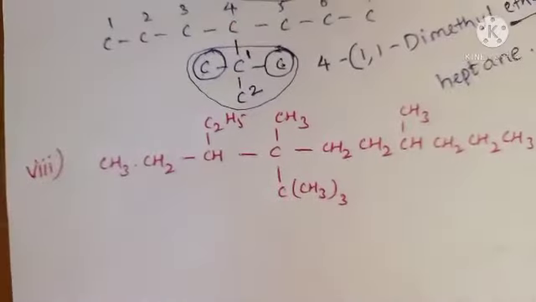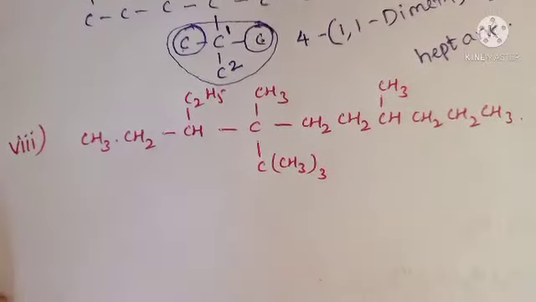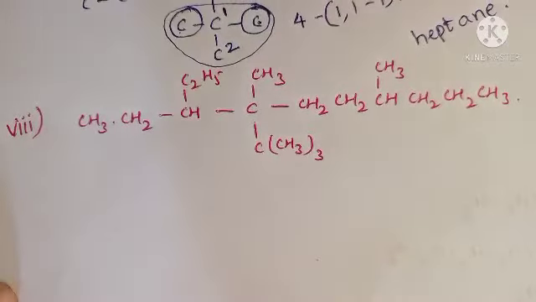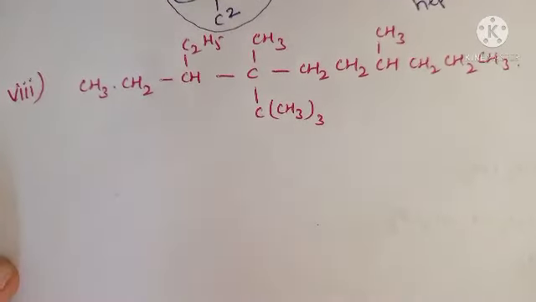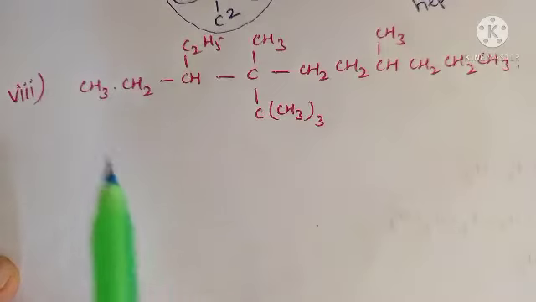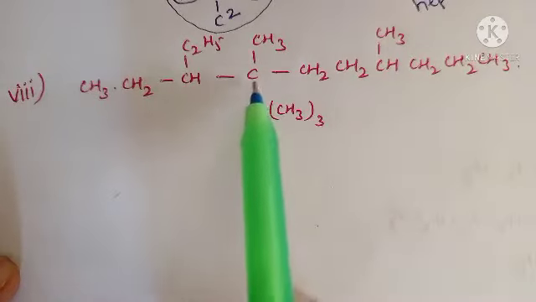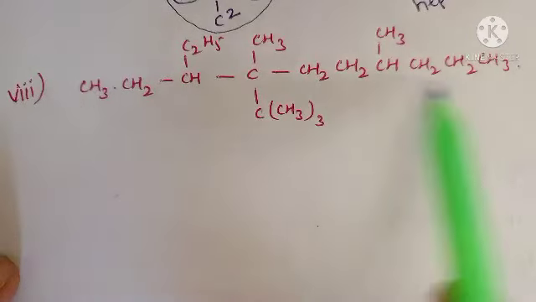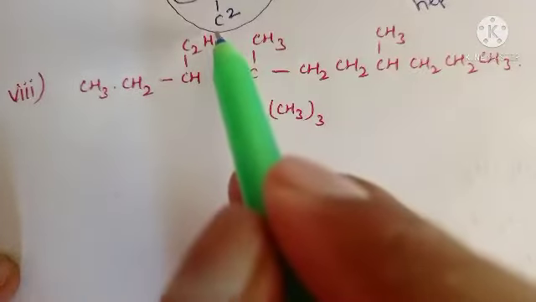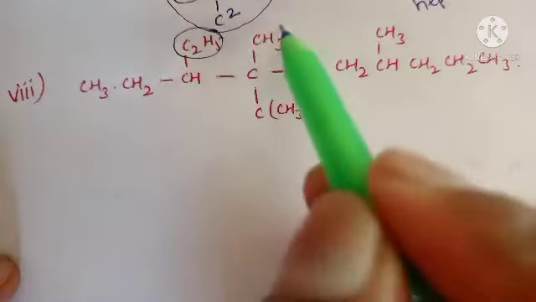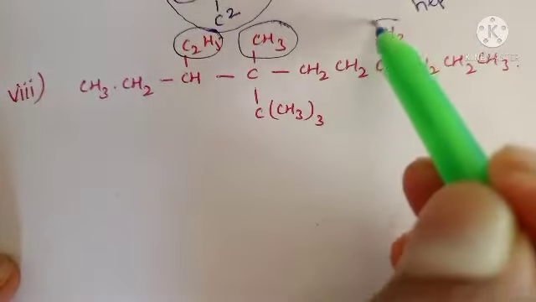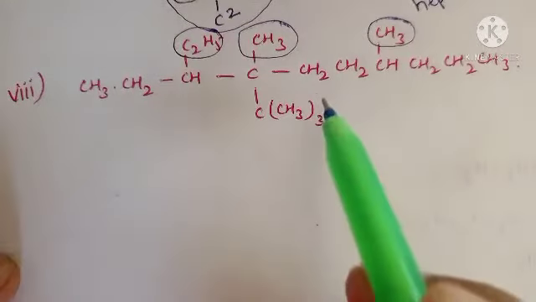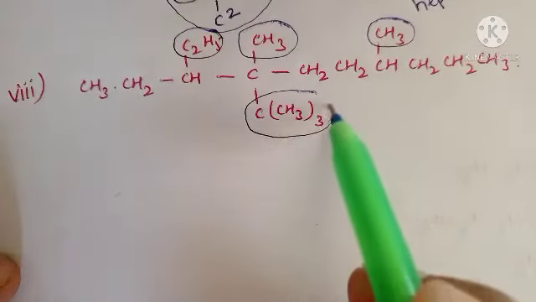Now come to the next one. This is the 8th one in our given homework. Now check the given compound, all of you. In this compound, 1, 2, 3, 4, 5, 6, 7, 8, 9, 10. Total 10 carbons in the long chain. And it is very clear. This is one substitution. This is one substitution. This is one substitution. And also this is one substitution.